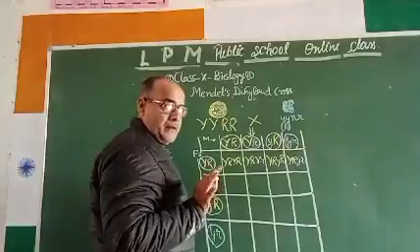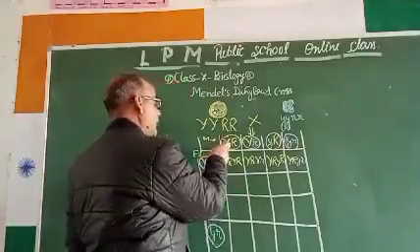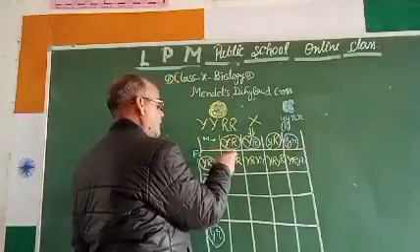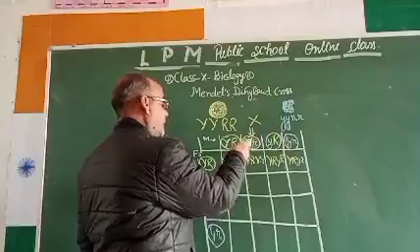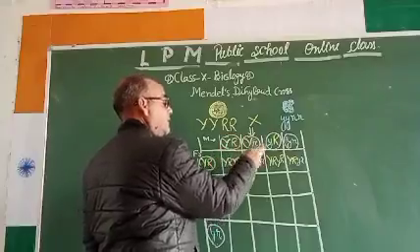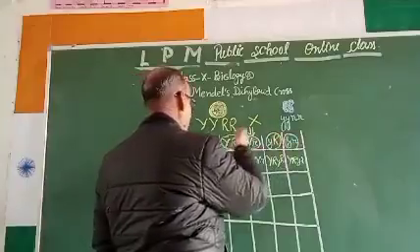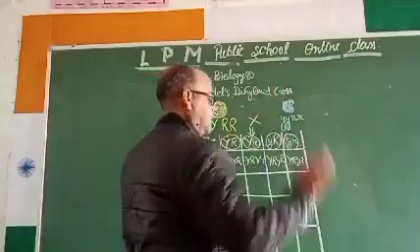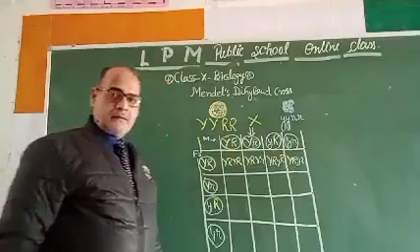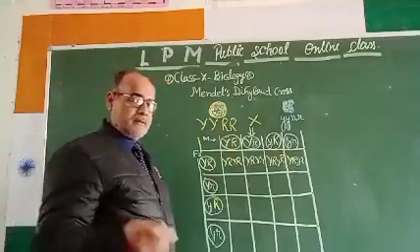How did it happen? It happened because this YR crossed with this YR, and the result is this. This YR crossed with this YR, result is this. This YR crossed with this YR, and result is this. This is the formation of the resulting seeds.